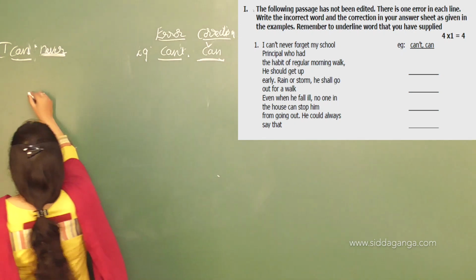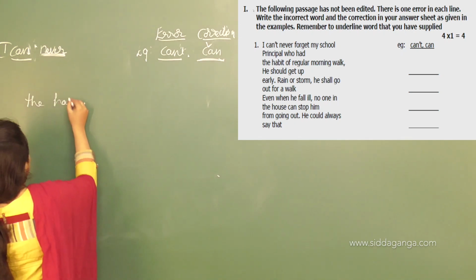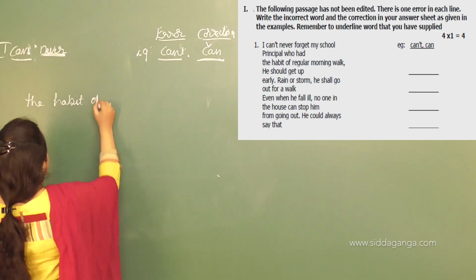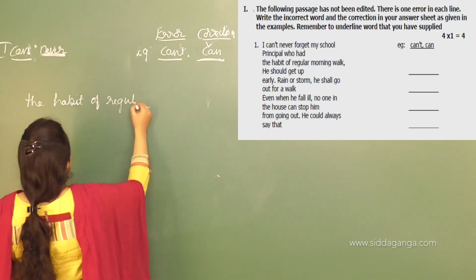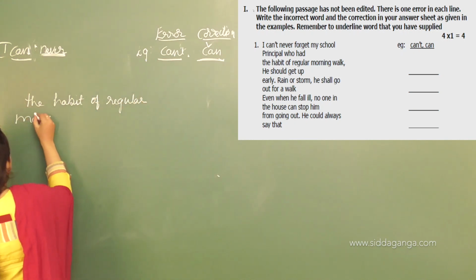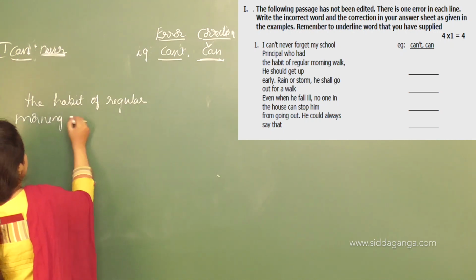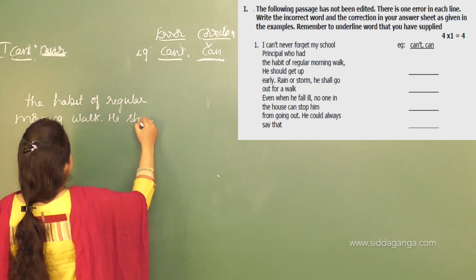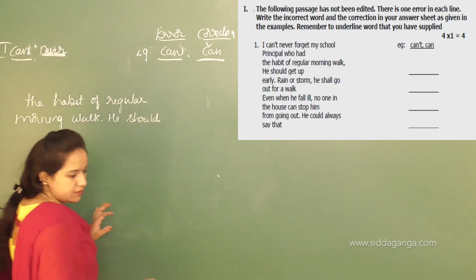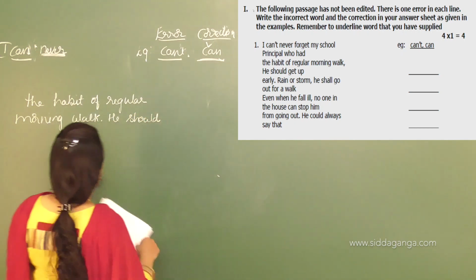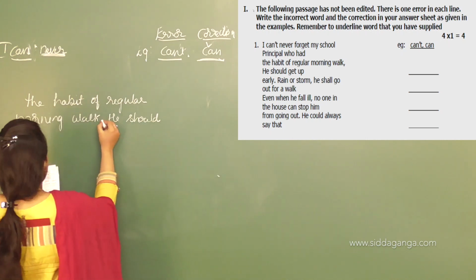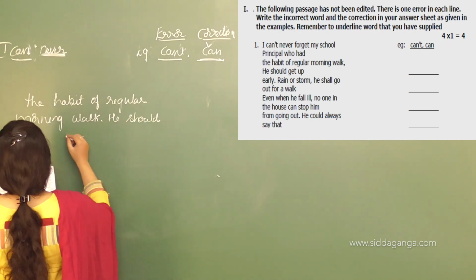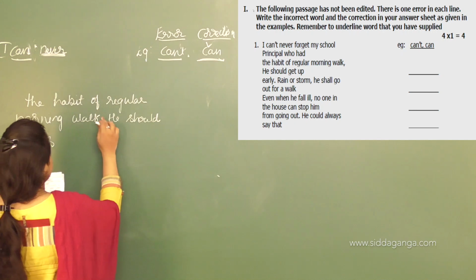The habit of regular morning walk he should get up. This is the sentence.